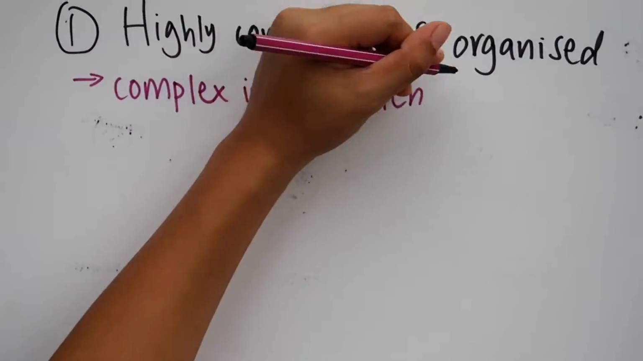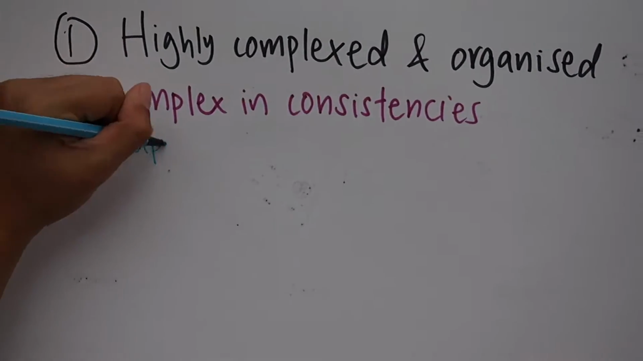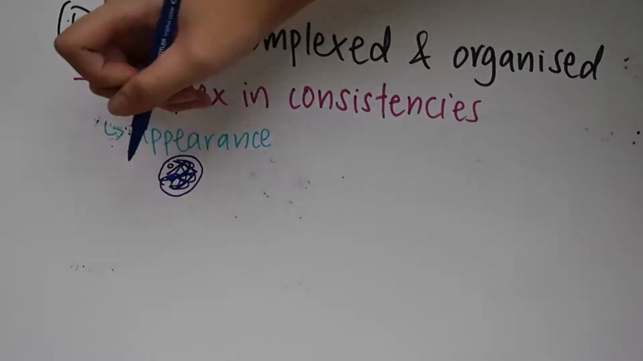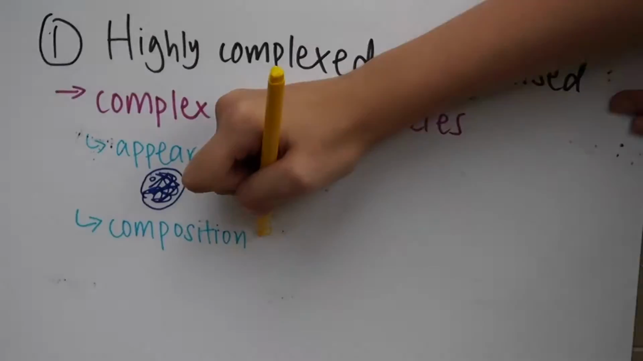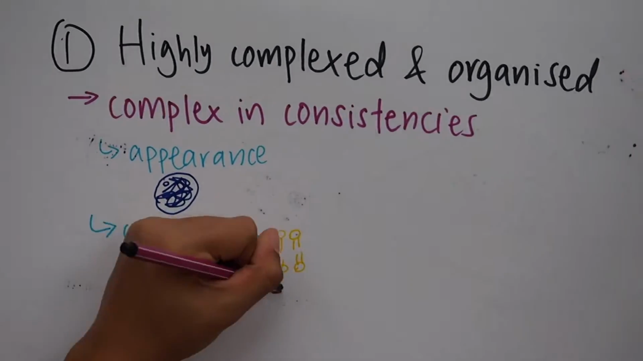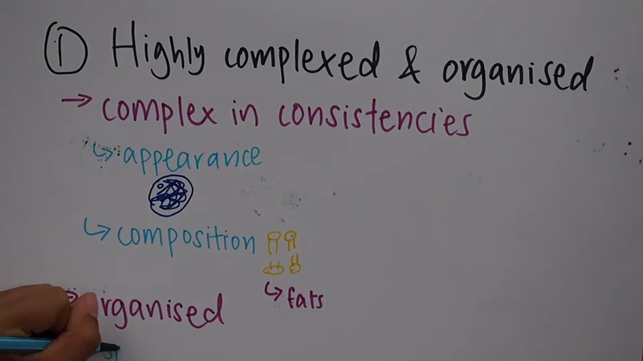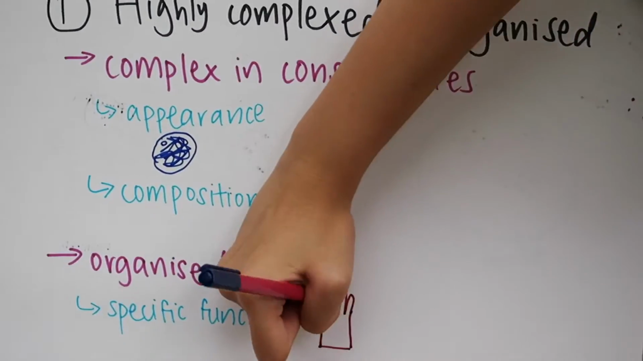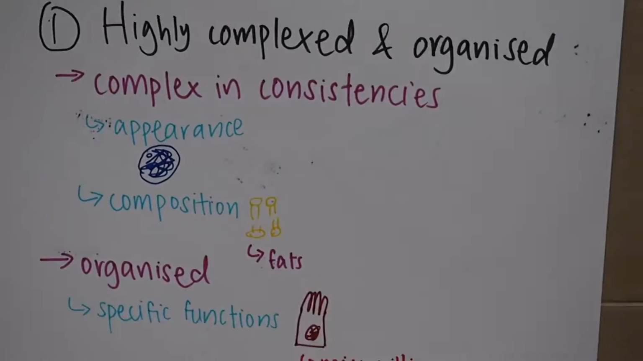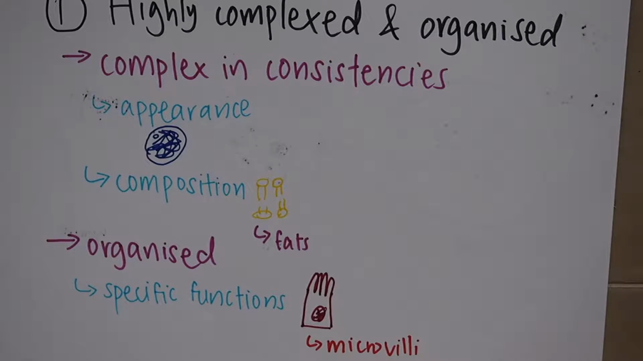Number 1. Cells are highly complex and highly organized. Macromolecules are consistent in the way they look and the way they are composed. They are organized as every cell is tasked with a specific function to carry out. For example, epithelial cells lining the intestines are involved in absorption of nutrients which the body requires.